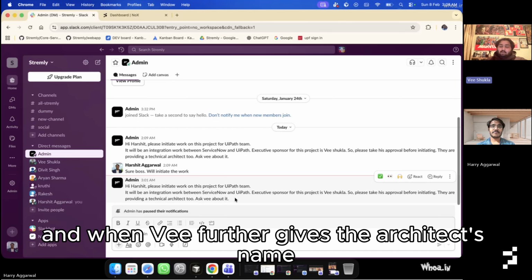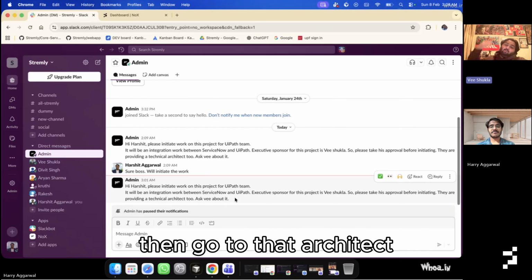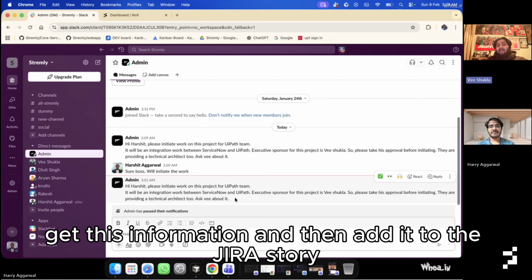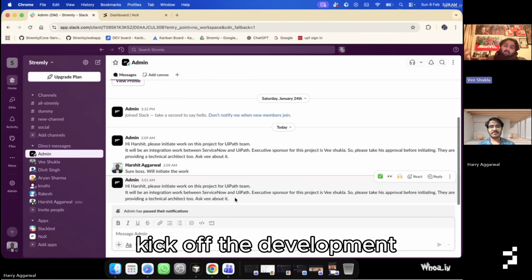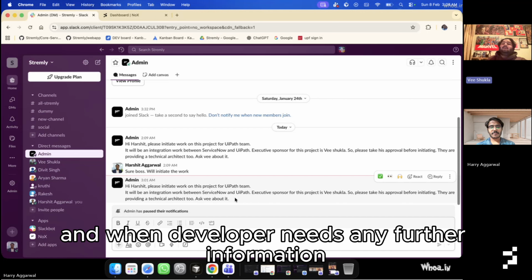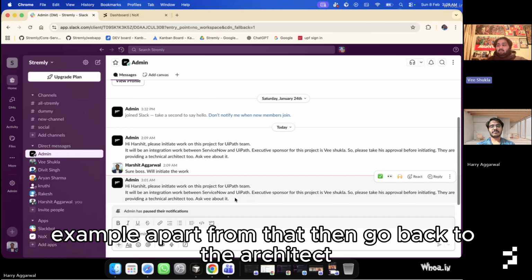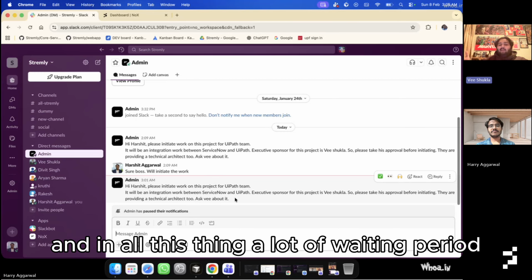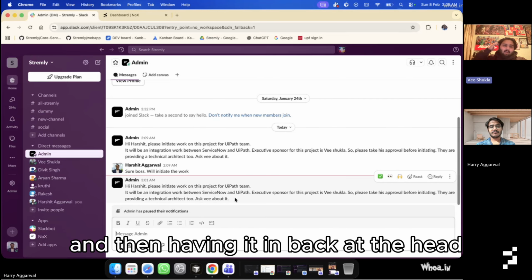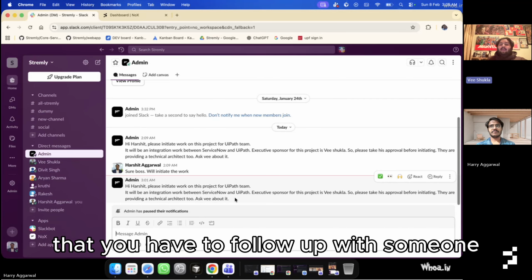And when V further gives the architect's name, then go to that architect, get this information, and then add it to the Jira story. Let the developer know that they can kick off the development. And when the developer needs any further information, apart from that, then go back to the architect, collect that information, give it back to the developer, and a lot of these steps. And in all of this, there's a lot of waiting period, and then having it at the back of your head that you have to follow up with someone and chase them down.